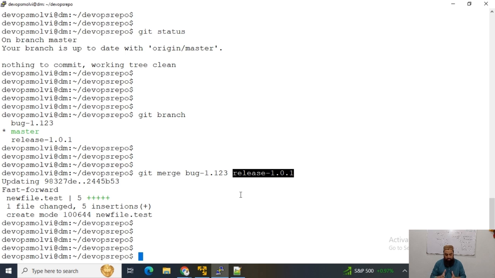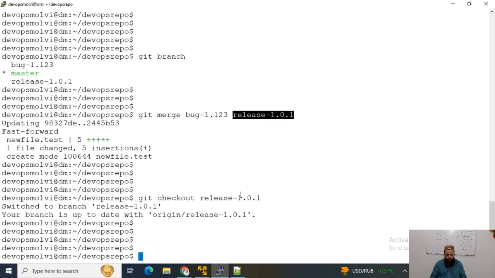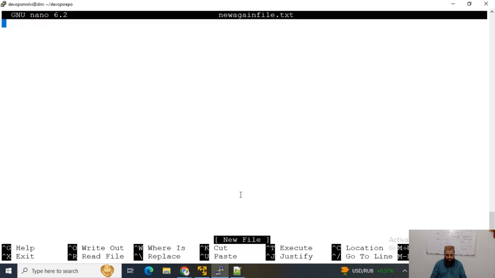We can also merge one single branch. Now again, let us do this for practice. Git checkout this branch. Okay, now I will create again a new file. So something is happening on the release branch. Nano new file.txt and change.